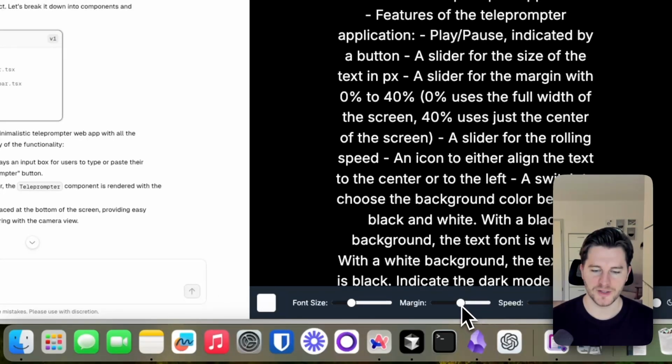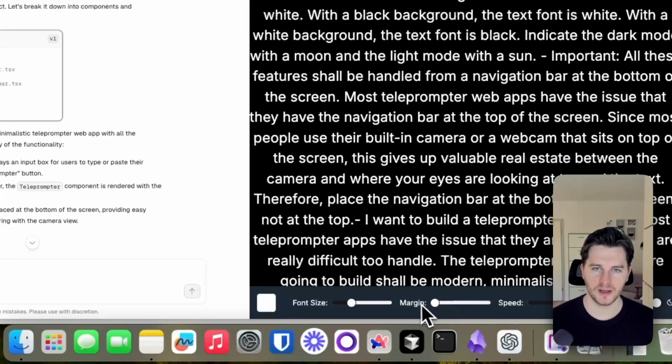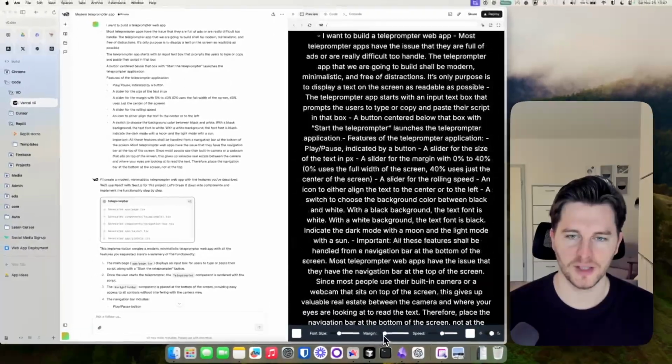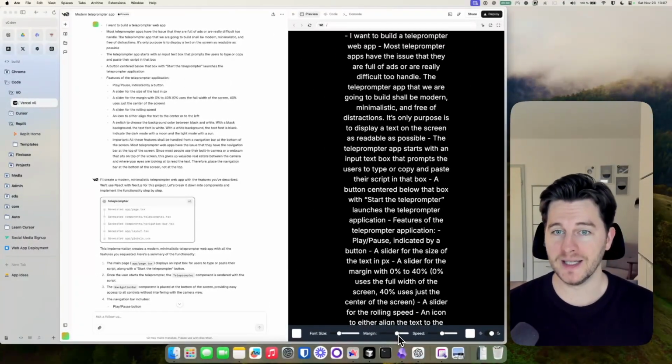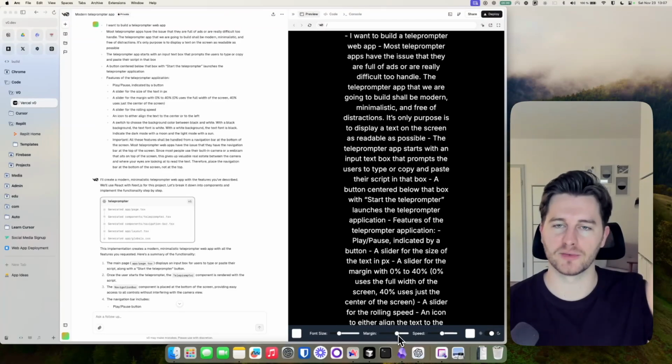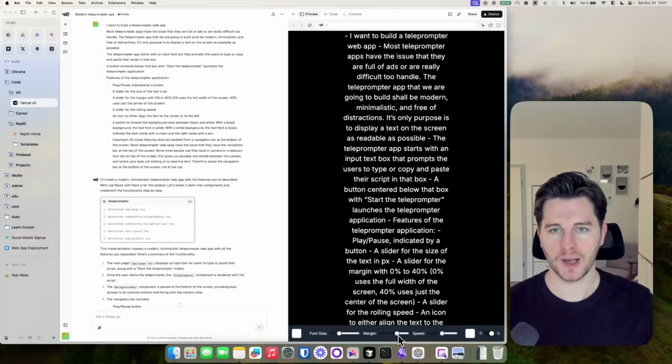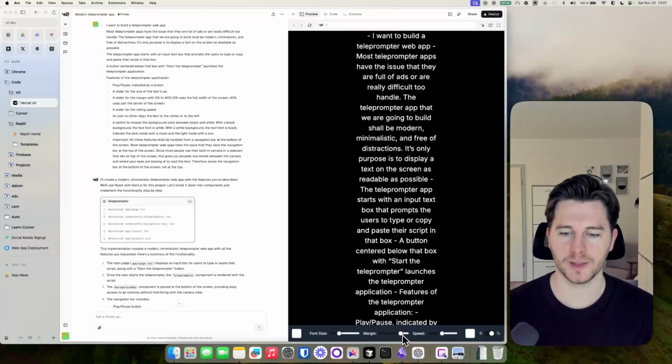We have margin, also very good. I like that. So you can either use the full screen of the text or really just the size of the screen right below your webcam or camera. I think that is very helpful.